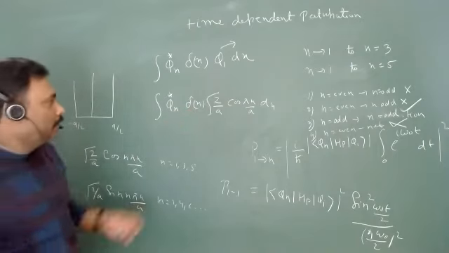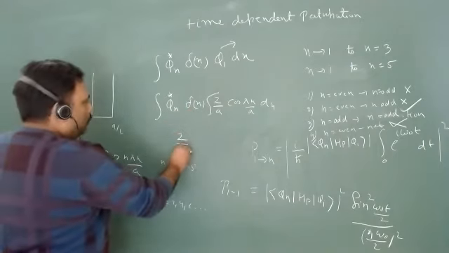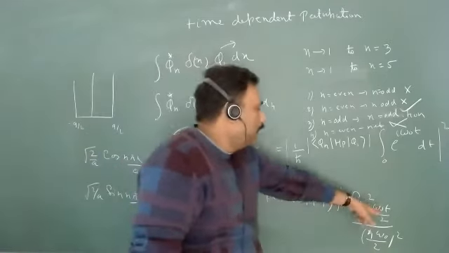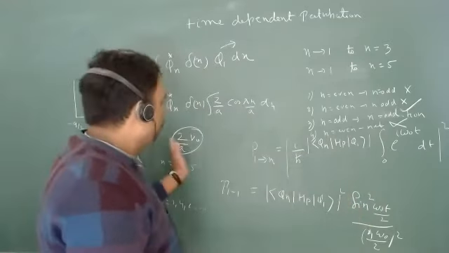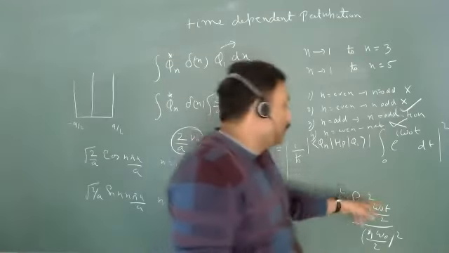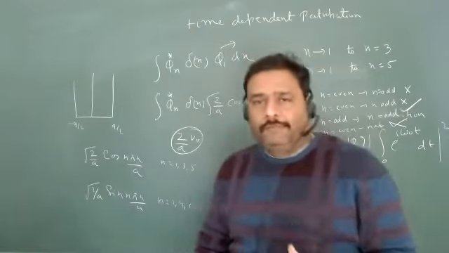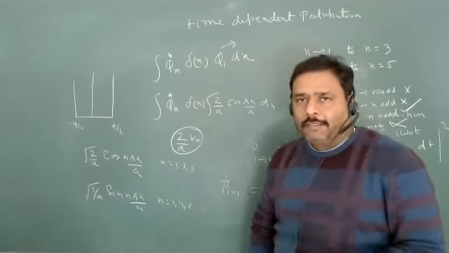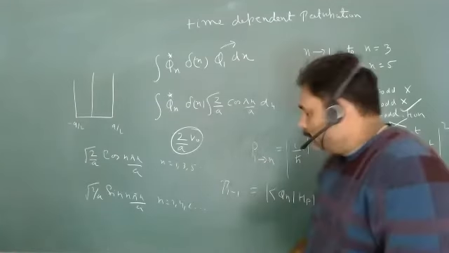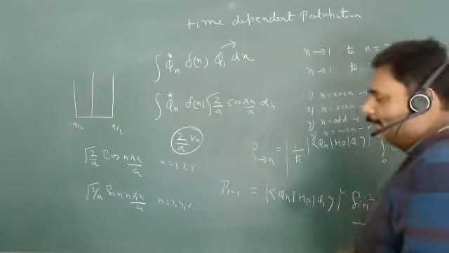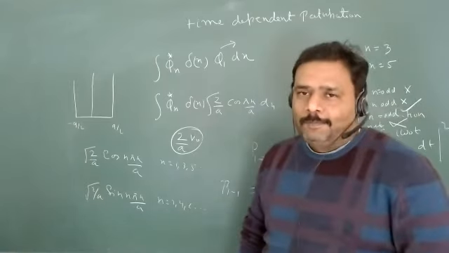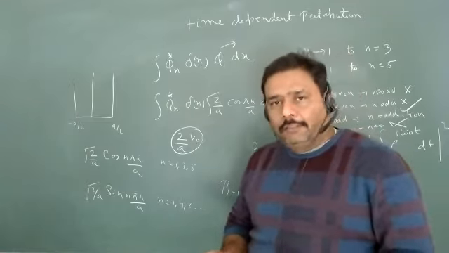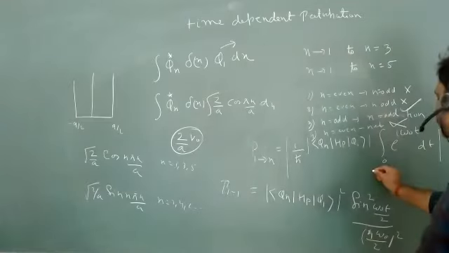This value is nothing but 2 upon a V naught, right? So you will put this value as 2 upon a V naught square, and omega naught, you know that. So there are n number of omega naught. If you are going 1 to 3, different omega naught. If you are going 1 to 5, that is a different omega naught. So they can also ask you what are the possible omega naught, isn't it?